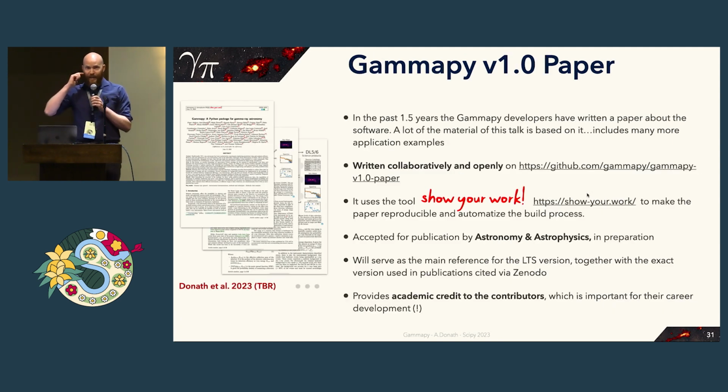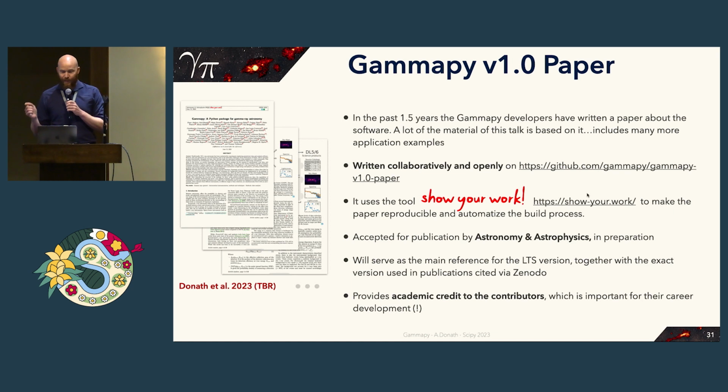We also ourselves, as a Gammapy community, wrote a paper on the 1.0 version in the past, basically 1.5 years. It was written collaboratively and openly on GitHub. I've put the link here so you can see the full history of the writing. It uses a tool called Showyourwork to make the paper reproducible and automate the build process.